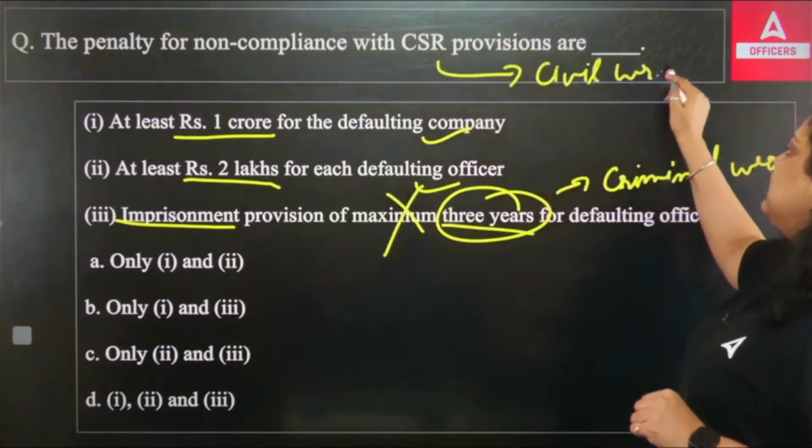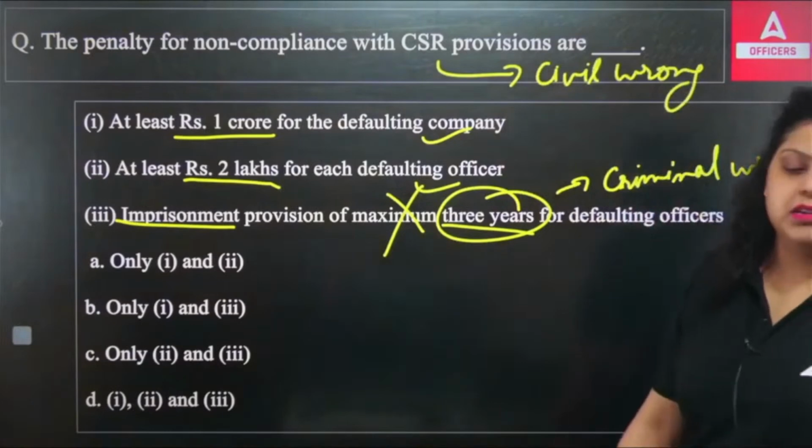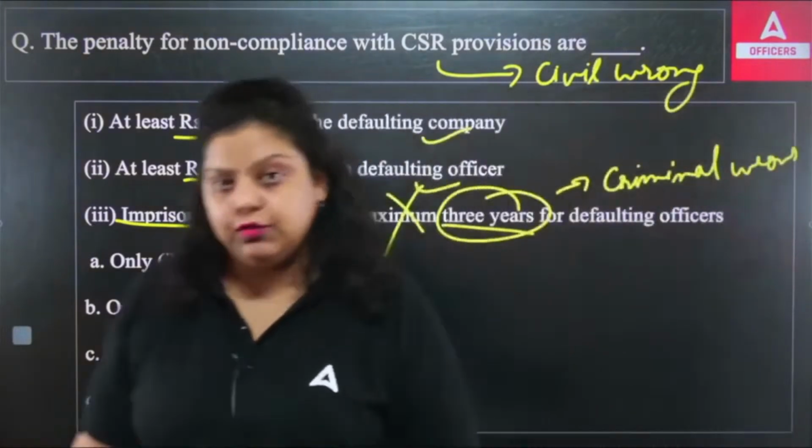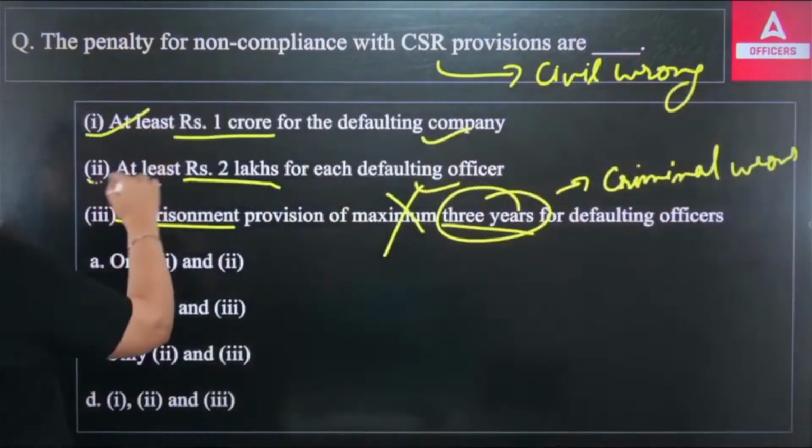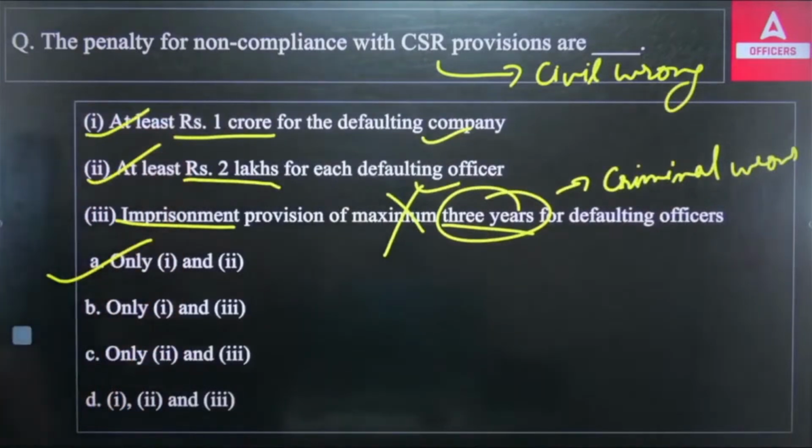Because it is under civil wrong, you have to pay only a monetary penalty, the imprisonment will not apply after that. So the first and second are true, that you have to pay this penalty in case you haven't followed or fulfilled the CSR provisions, the non-compliance. So the right answer will be your A option.